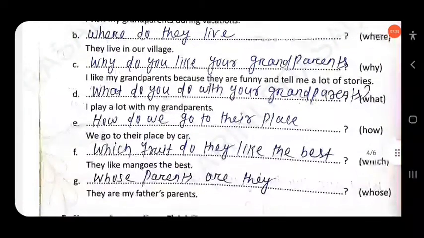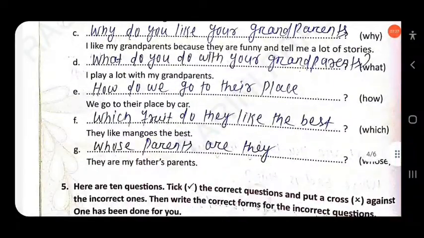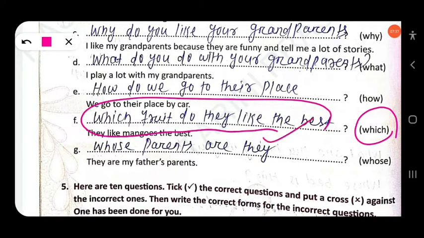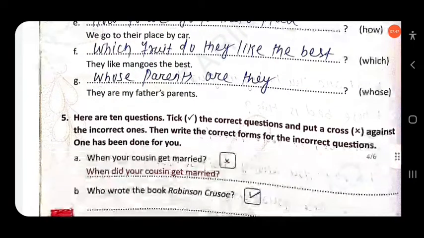Then next here, they like mangoes the best. You have to use which. Okay, which fruit? Which fruit do they like the best? Okay, which. Then next, they are my father's parents. You have to use whose. Whose parents are they? Okay, whose. Clear?